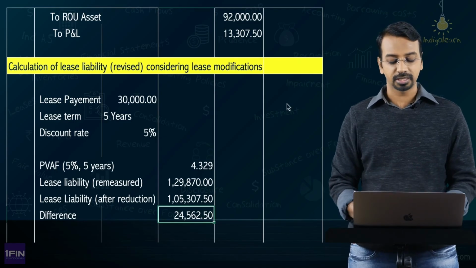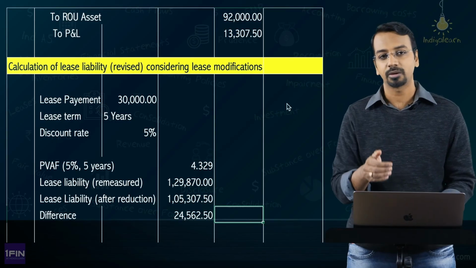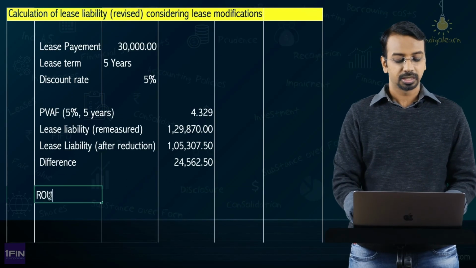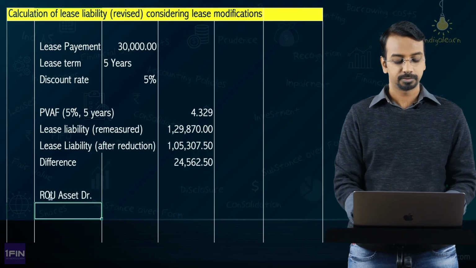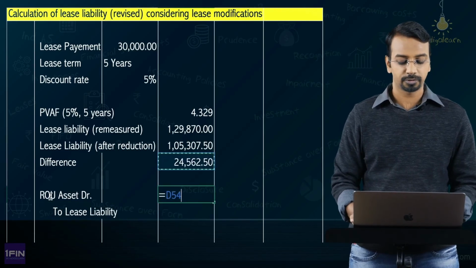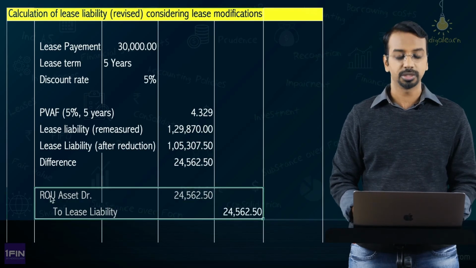Now this 24,562 difference will be adjusted to the lease liability and corresponding adjustment will happen in right of use asset. So your entry will be right of use asset debit, to lease liability. Okay, so right of use asset debit by 24,562 and credit lease liability by 24,562. So this will be the entry.